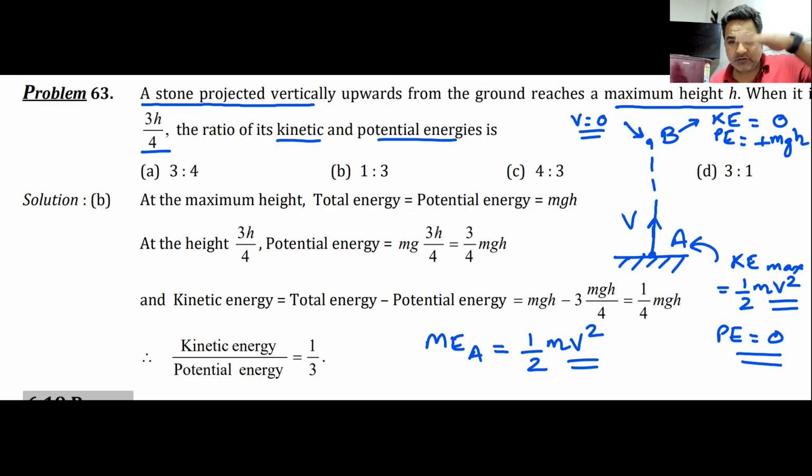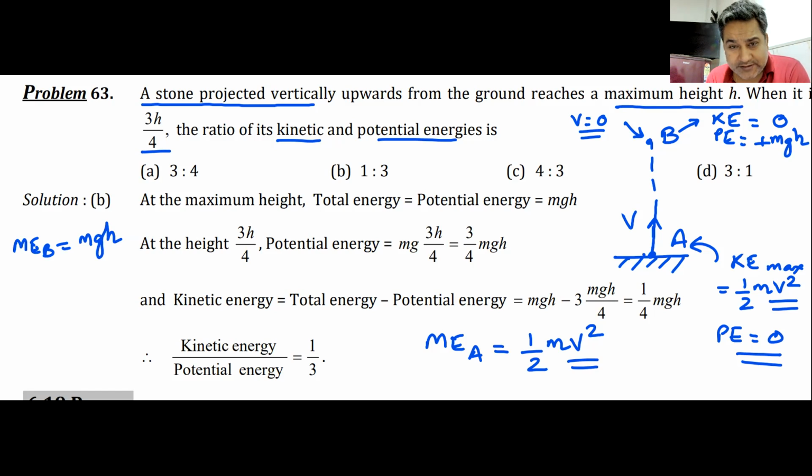At the lowest point, the total energy is in the form of kinetic energy. At the highest point, it is in the form of potential energy. Kinetic energy has been converted into potential energy, but the mechanical energy remains constant. What is the total mechanical energy at point B? Total mechanical energy at point B is sum of potential energy plus kinetic energy. Potential energy is mgh, kinetic energy is 0. This is the total mechanical energy at point B. The only force acting here is gravity.